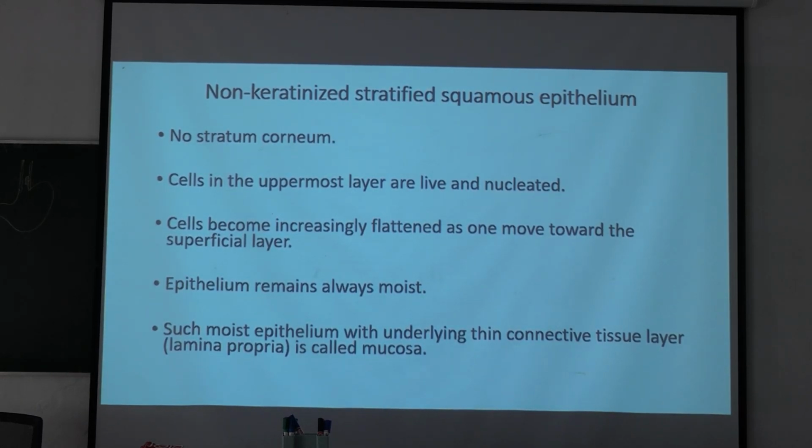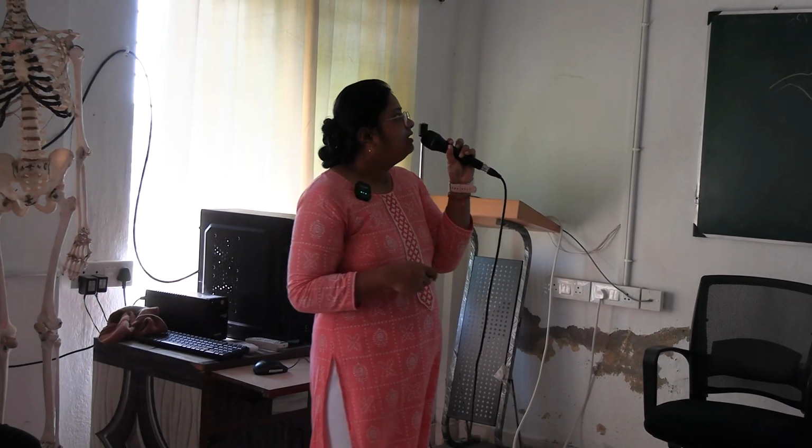Okay, so next we go to non-keratinized stratified squamous epithelium. It has no stratum corneum. Cells in the uppermost layer are live and nucleated, and cells become increasingly flattened as one moves towards the superficial layer. The epithelium remains always moist, and such moist epithelium with an underlying thin connective tissue layer, called the lamina propria, is called the mucosa. It is present in the esophagus. You write it down: non-keratinized stratified squamous epithelium, lining epithelium of esophagus.